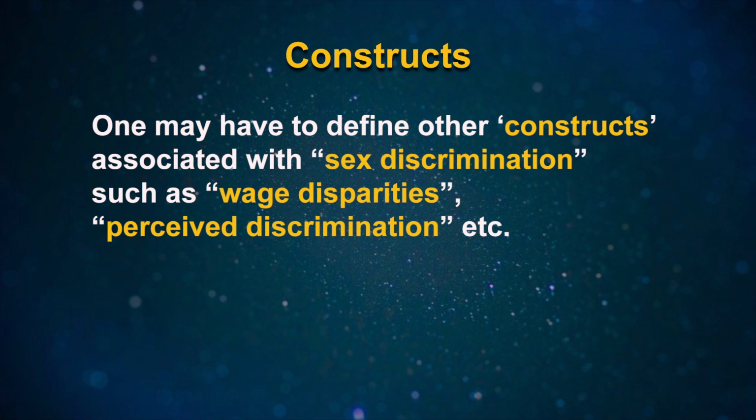Similarly, one may have to define other constructs associated with sex discrimination, such as wage disparities, perceived discrimination, etc., in terms of operations or processes that will be used to measure them.